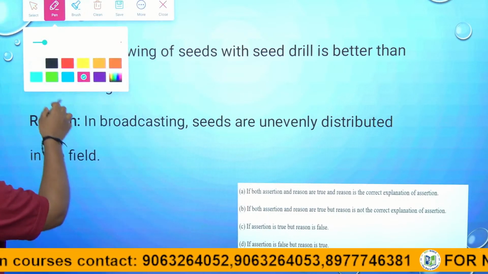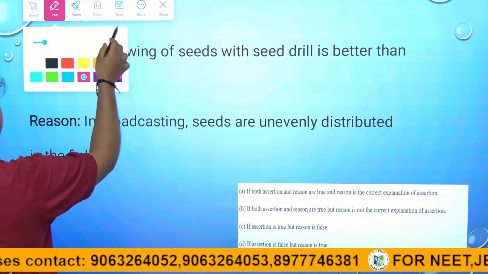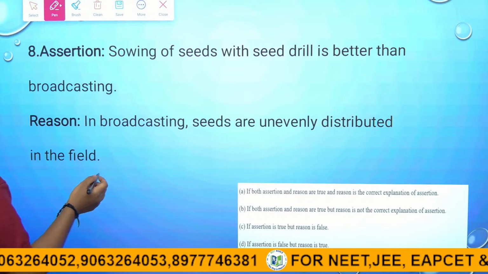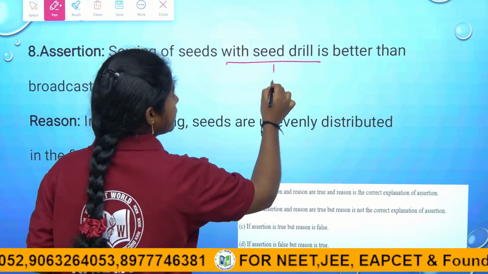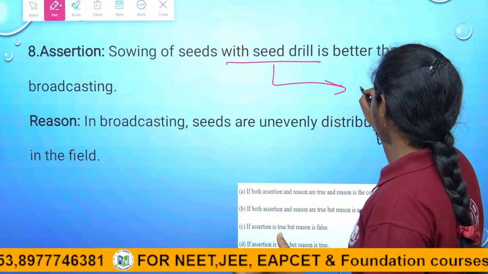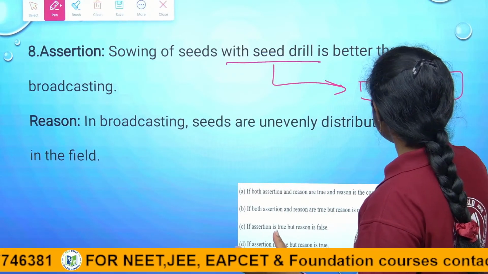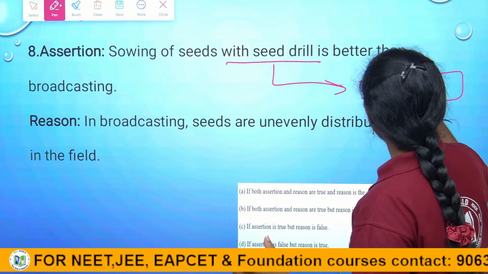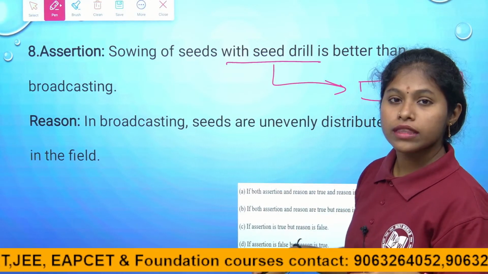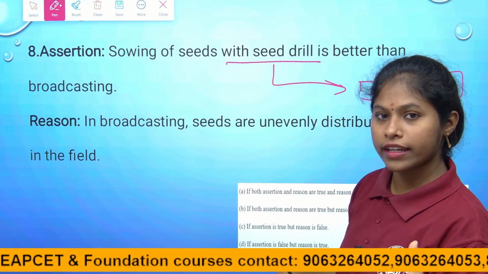What is meant by a seed drill? A seed drill is a better equipment, because it sows seeds at equidistance and equidepth. After sowing, the seeds are covered with soil, so predators like birds cannot eat them.